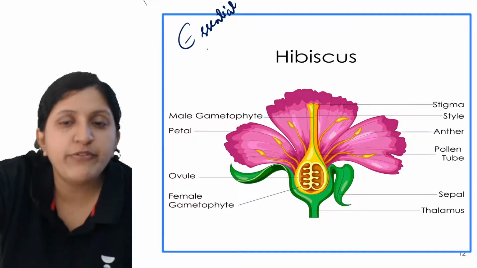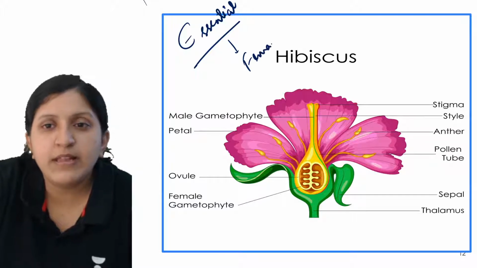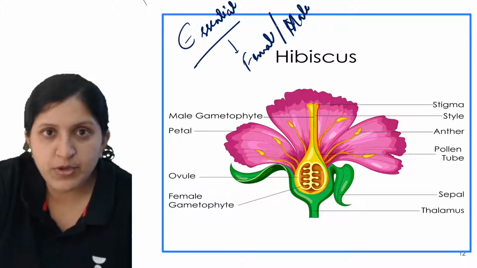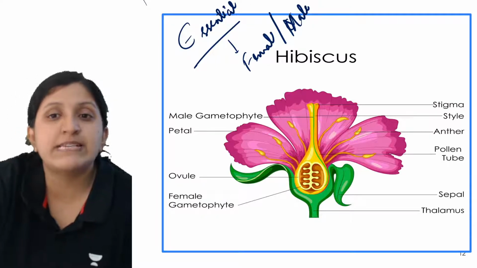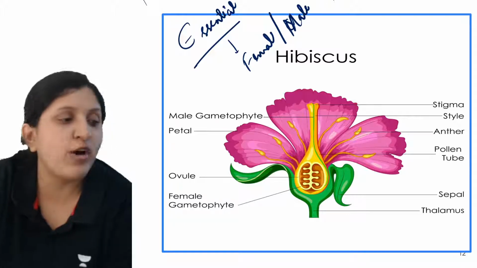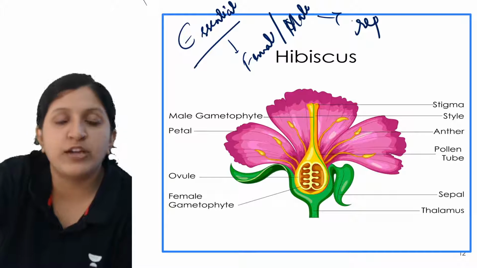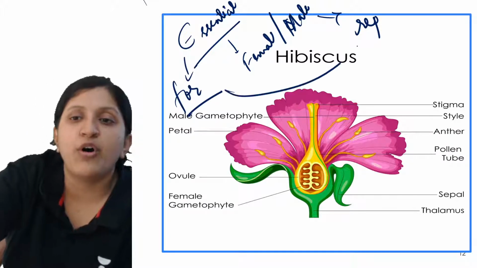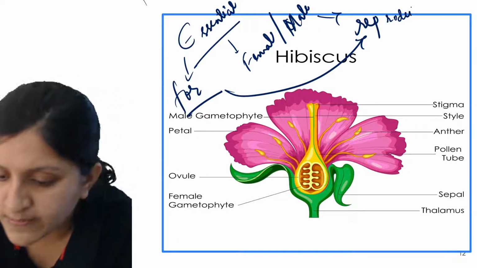Since these are essential, they are called essential parts of the plant body or the flower, because they have a role in reproduction. So essential for what? Essential for the reproduction process.